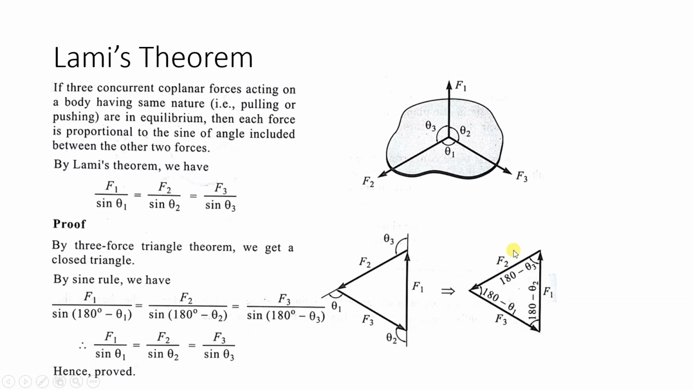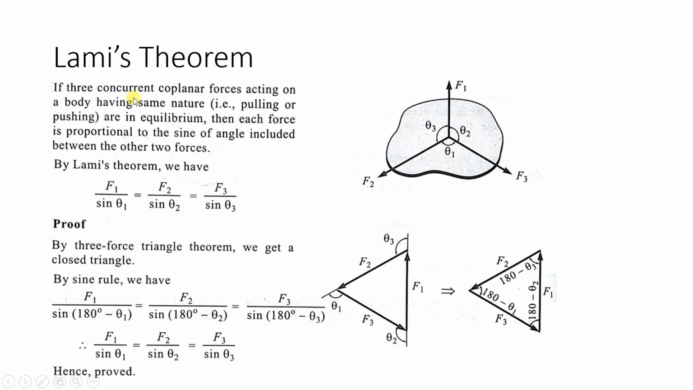Okay, next we will see Lami's theorem. In case of Lami's theorem, we have a body and 3 forces are there, F1, F2 and F3, and the angle between F1 and F2 is theta 3, F2 and F3 is theta 1, and F3 and F1 is, suppose, theta 2. So we'll read the statement of Lami's theorem.